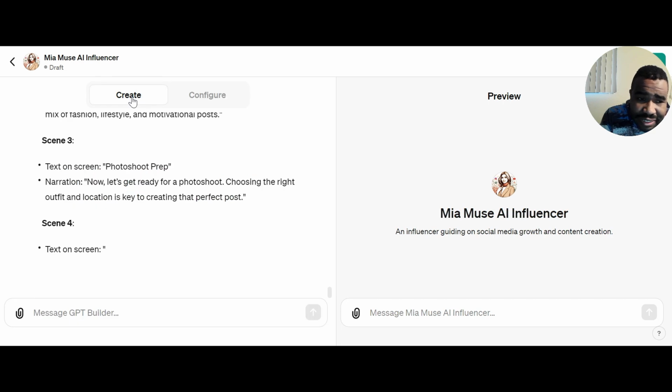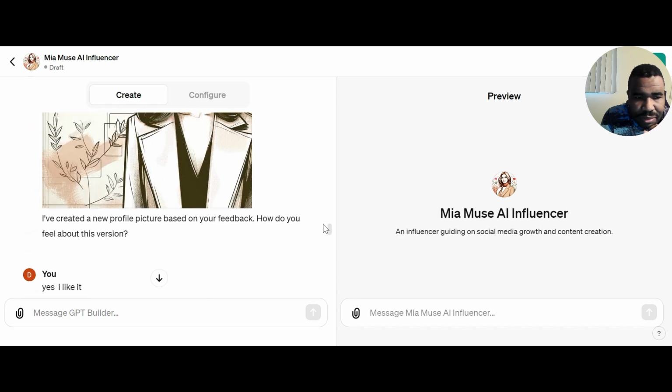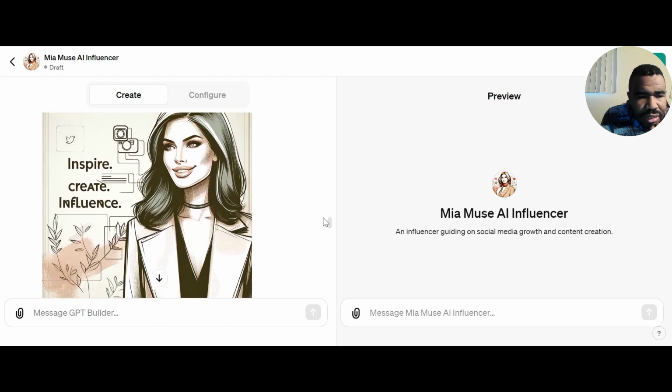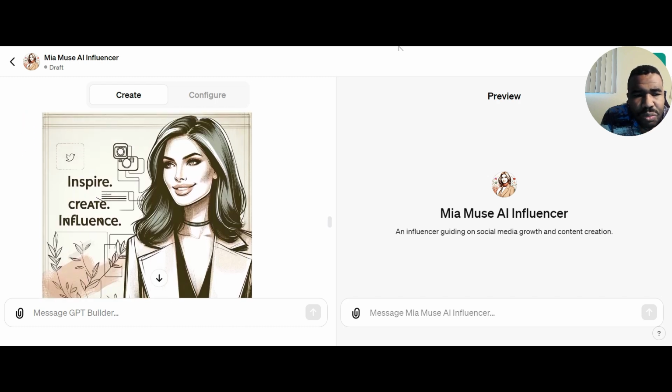But that's not necessarily the case when you do the step-by-step process of how you want to generate this ChatGPT on your own. You can create even a profile picture for it. And then once all that is set up, you can start posting. You can use different text to video software programs like Runway, InVideo AI, all of those to generate videos for this particular AI influencer.